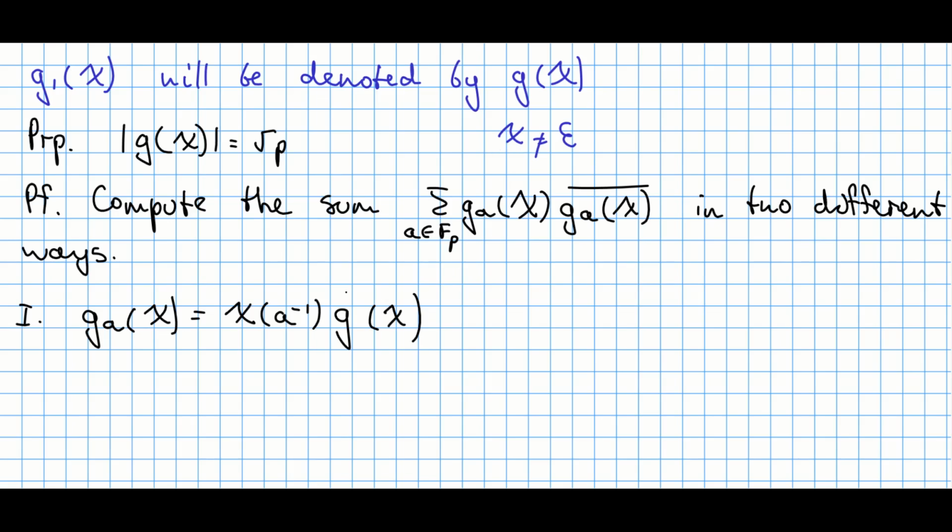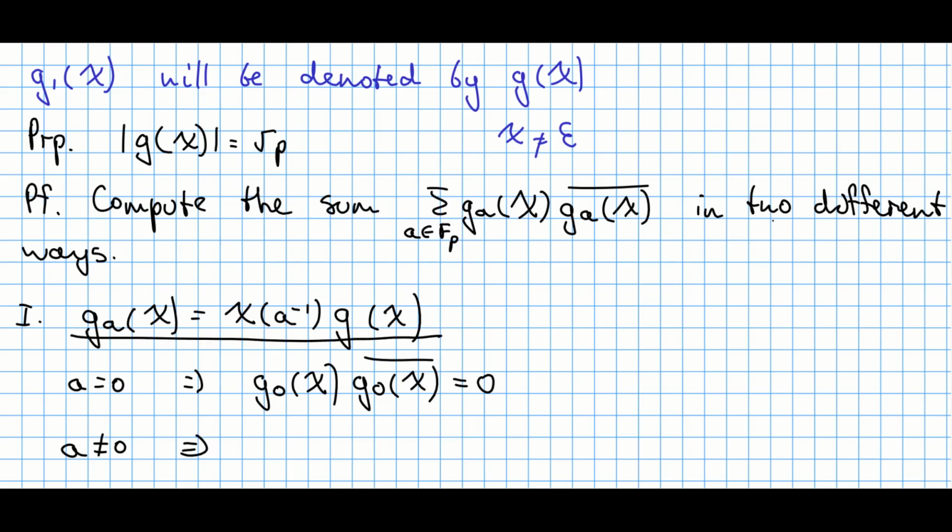Now, if A is 0 right over here, then G0 with this character times G0 with the same character conjugate is going to be 0, because at least one argument is 0 and the character is non-trivial. By the preceding result, this is just 0. Whereas if A is not 0, then we can apply this formula right now.